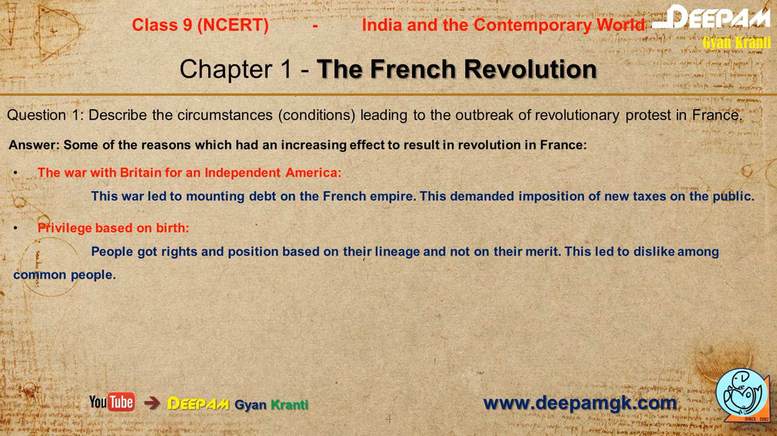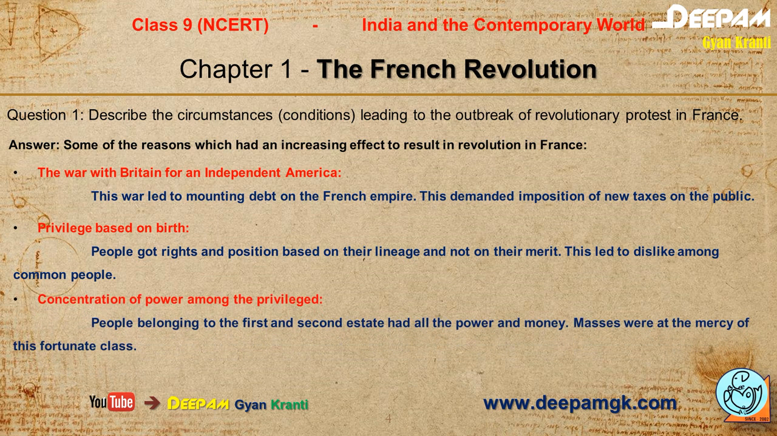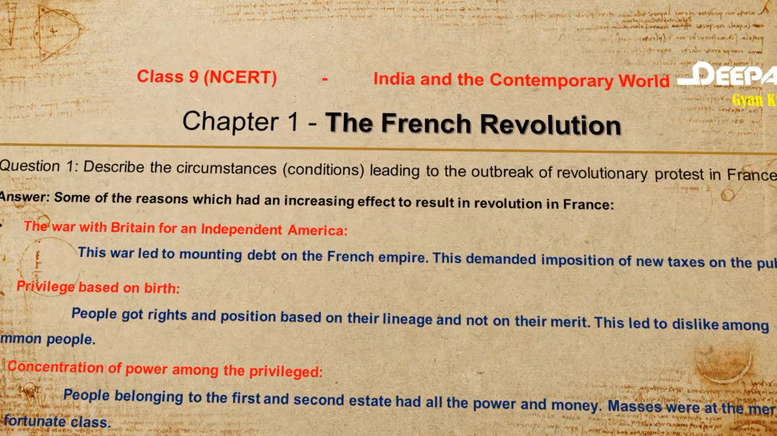And the second point is privilege based on birth. People got rights and position based on their lineage and not on their merit. This led to dislike among the common people. The third point you should include in this answer, concentration of power among the privileged. People belonging to the first and second estate had all the power and money. Masses were at the mercy of this fortunate class.